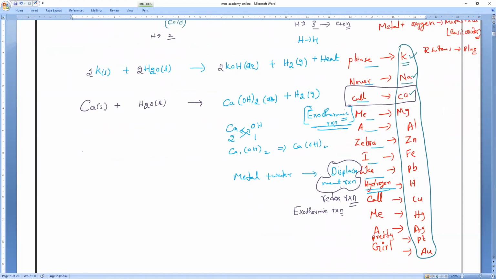So calcium reacting with water, balancing. Is it balanced? Verify. It's not balanced. Hydrogens here are 2, but on the other side hydrogens are 4. So what will happen here? 2H2O. Okay, all of you try to answer.